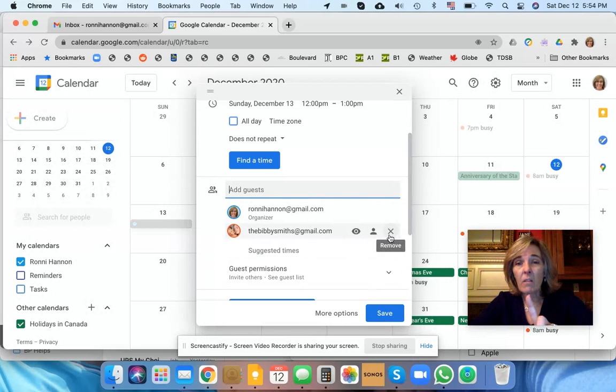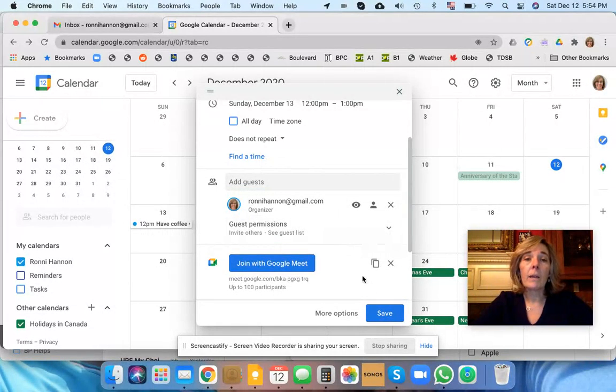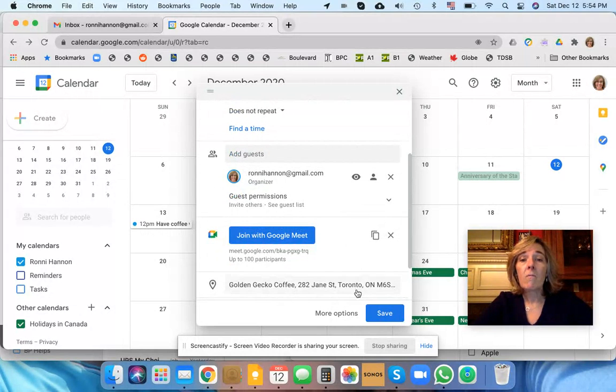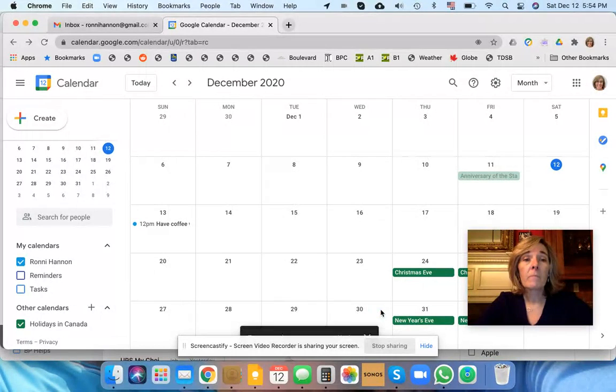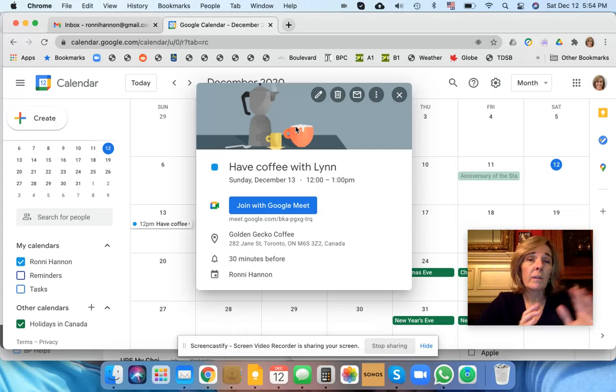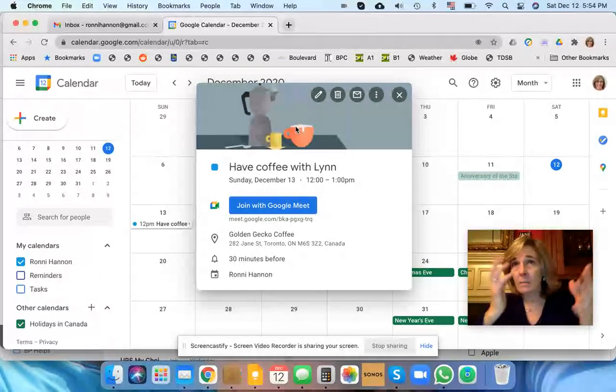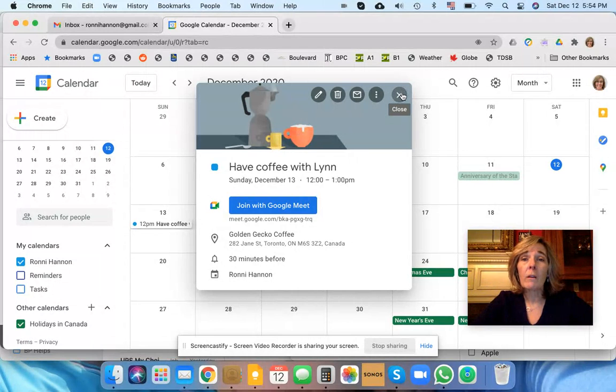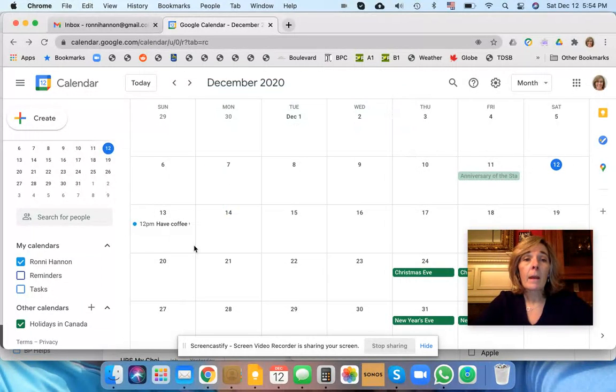I'm just going to click this off because I don't want her to receive an email right now. I'm going to now say save, and it's in my calendar here. If I click on it, it will even sometimes pop up with a tiny little image, which is kind of cute. It depends on what you're doing. If it's swimming, it might be a swimming pool. If it's tennis, it might be a tennis racket, but it's kind of cool. So there, we've created our very first activity in our Google Calendar.